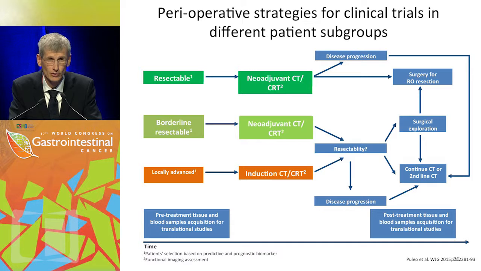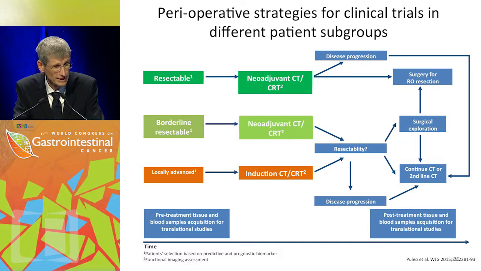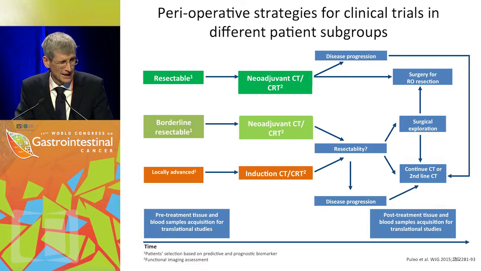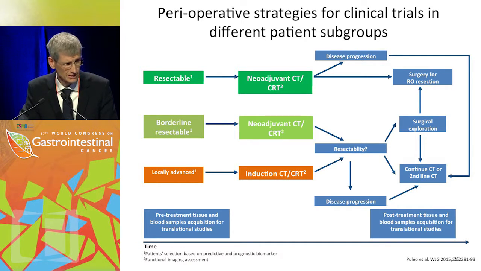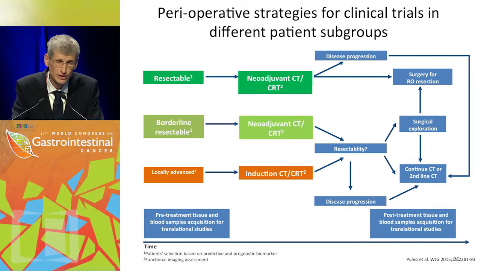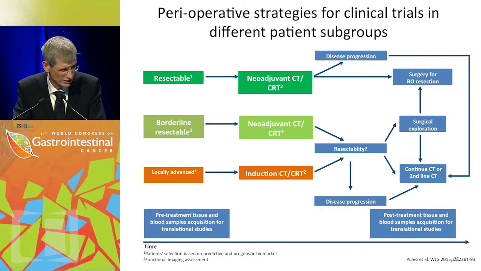and this will lead then to a larger trial with the best concept that survives from this trial. So what would be a future view on the neoadjuvant treatment of pancreatic cancer, resectable pancreatic cancer, and locally advanced and borderline? This I've taken from a very nice review by Puleo, which I would recommend you to read in the World Journal of Gastroenterology. In the resectable stage, I think we will see more and more neoadjuvant treatment, maybe even radiochemotherapy, but most likely chemotherapy. In the borderline resectable, the same concept, and in the locally advanced, we will probably do induction chemotherapy or radiochemotherapy, albeit we don't know the best modality, and we will hear that now in the next talk.